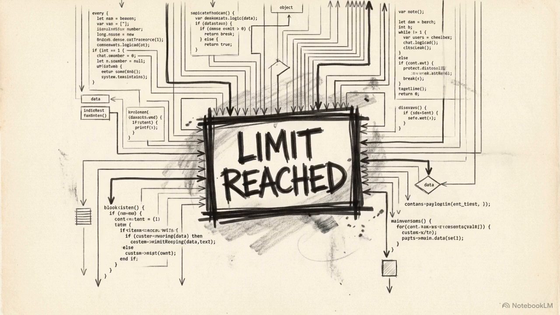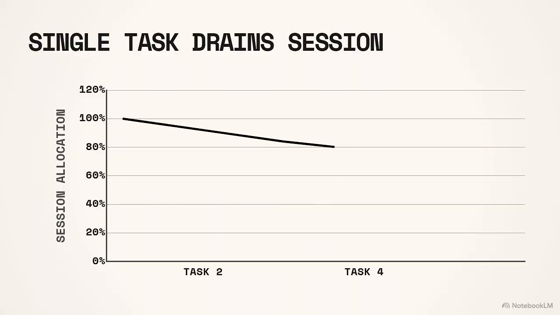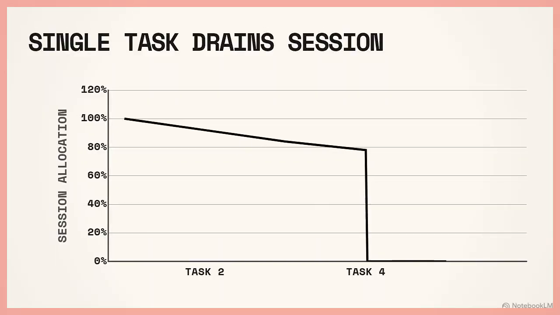You are halfway through a complex code-based refactor. The logic is finally aligning, and then the system shuts you out. Limit reached. Professional developers on premium Claude Code tiers are hitting their API limits remarkably fast, sometimes draining a massive session allocation on a single basic task.